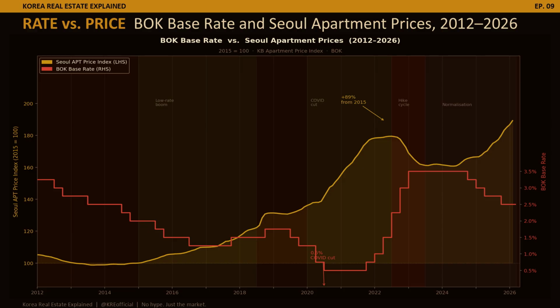Prices peaked, then corrected. But notice what happened next. Even before the BOK began cutting again, prices in Seoul had already started recovering. That lag, between the rate signal and the price response, is exactly what makes this market difficult to time. The transmission is real, but it is never immediate.